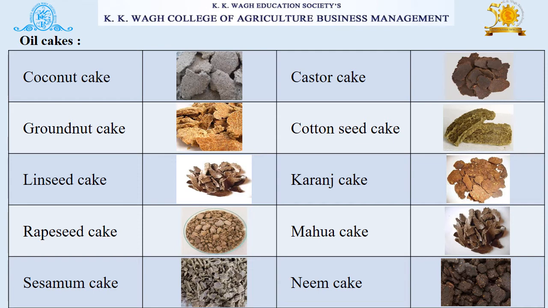Here some images of oil cakes are given which will be helpful to identify the particular oil cake. So here coconut cake, groundnut cake, linseed cake, rapeseed cake, sesame cake, castor cake, cottonseed cake, karanj cake, mahua cake and neem cake. So these are all images of oil cakes.